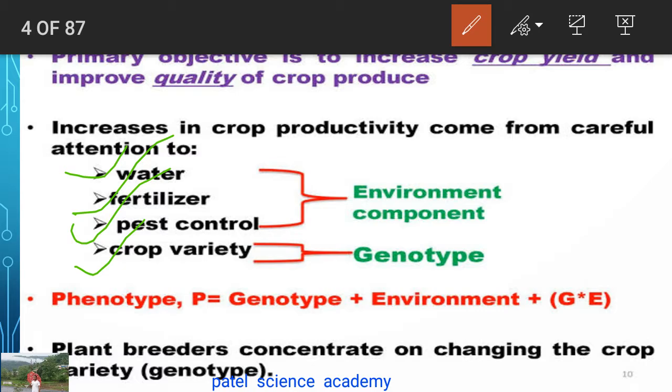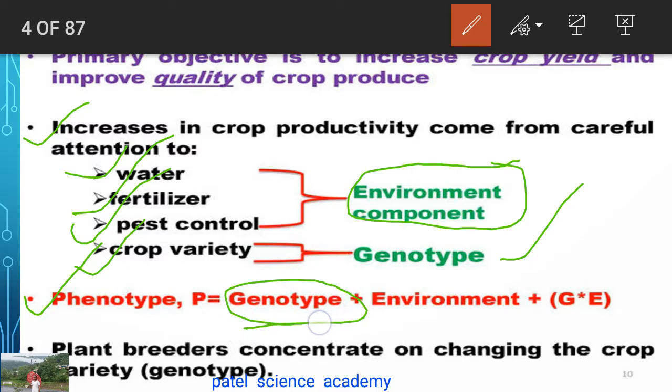Water, fertilizer and pest control are the environmental component, and crop variety depends on the genotype of the crop. All these things can be improved by applying the plant breeding technique. Then phenotype: the phenotype includes the genotype plus environment, that is G plus E, and it can also be changed according to your desire by applying this technique.